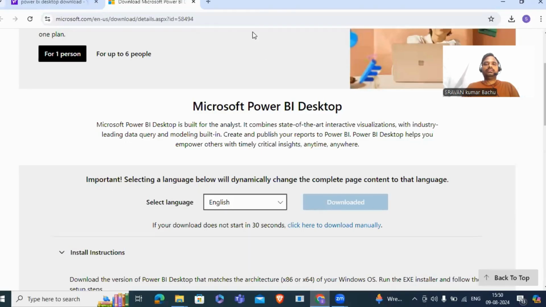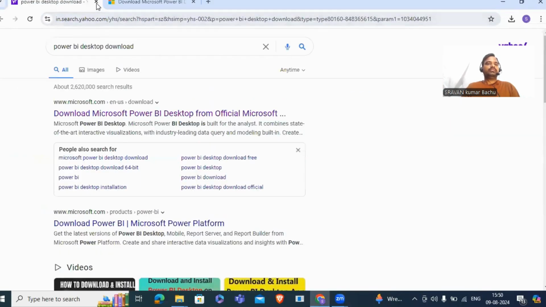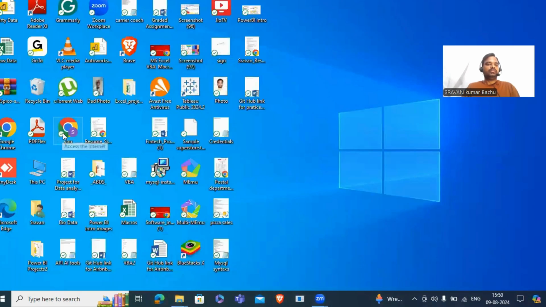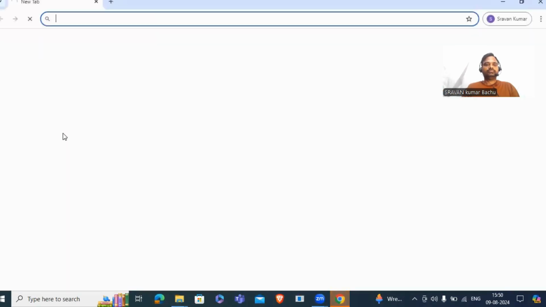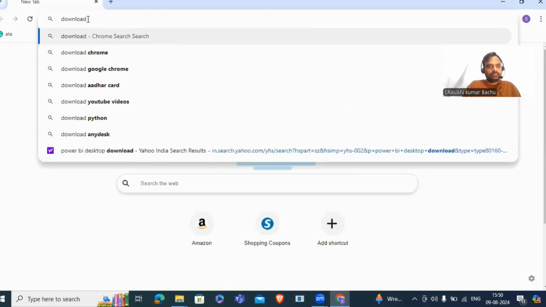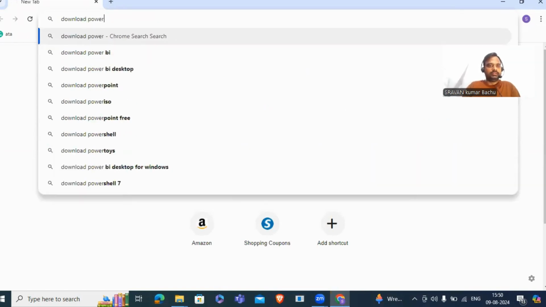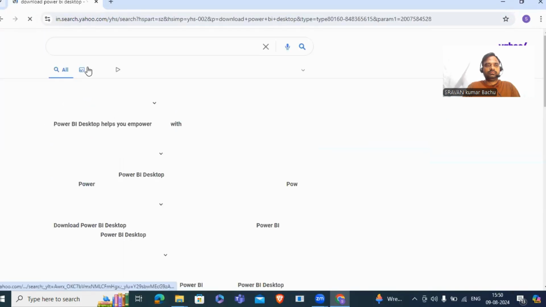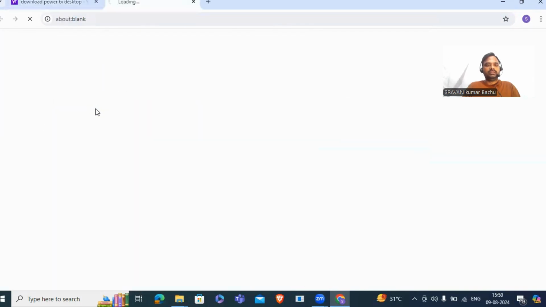Firstly, go to Chrome and type download Power BI desktop. This is the official website. You can